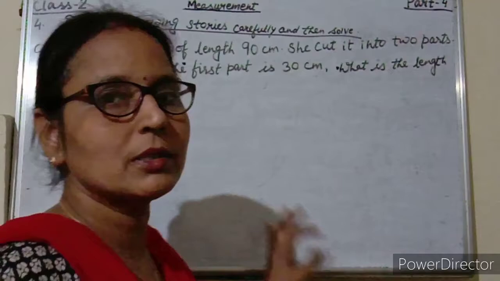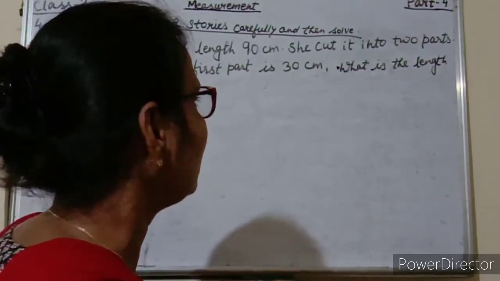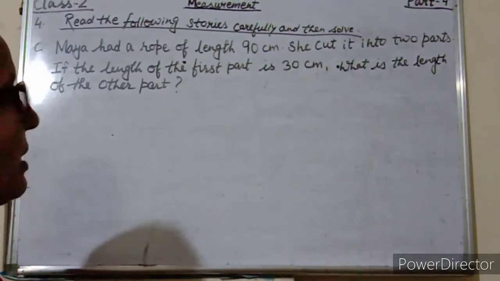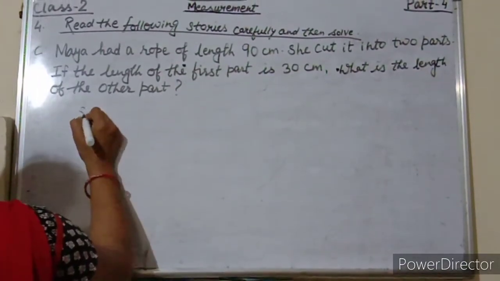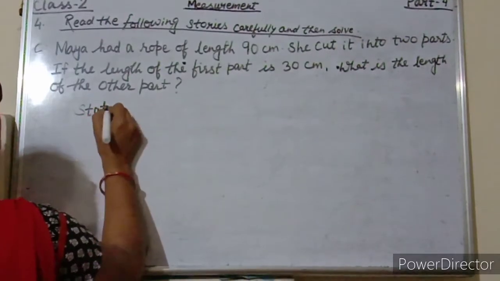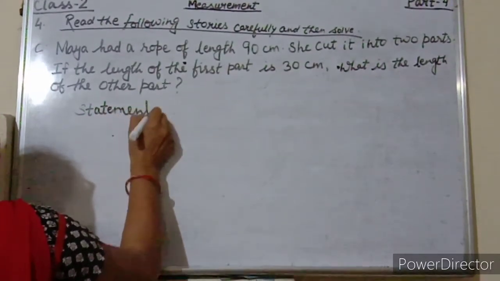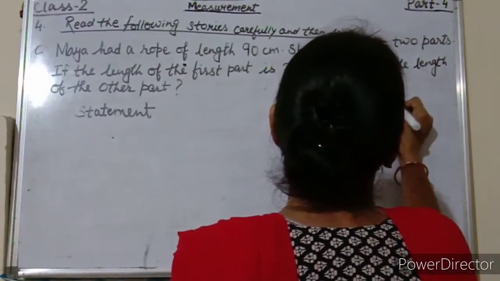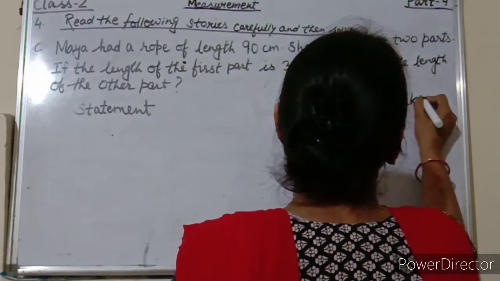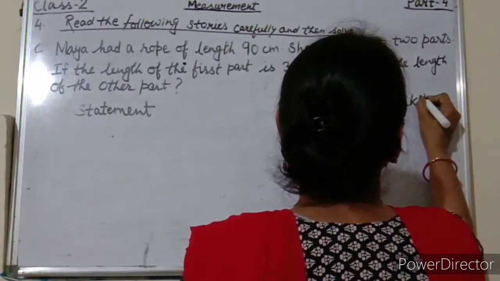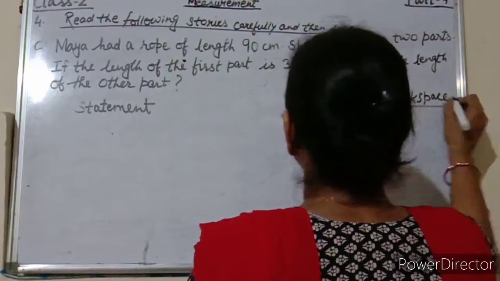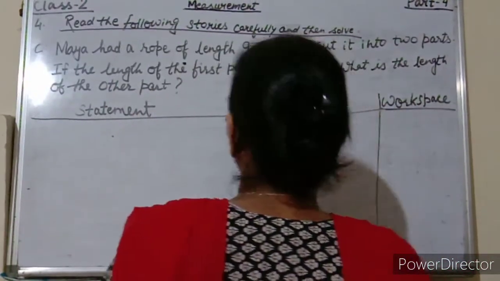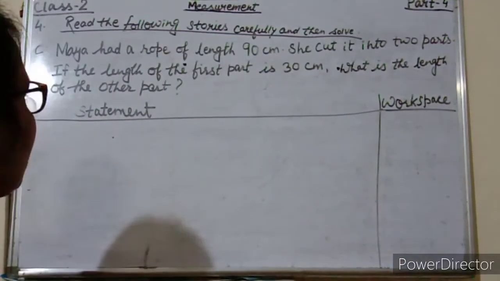So what we have to do in this word problem students, we have to find the length of other part. So for this what we will do first? Yes. Again we will write statement and this side workspace. So what will be the first statement?